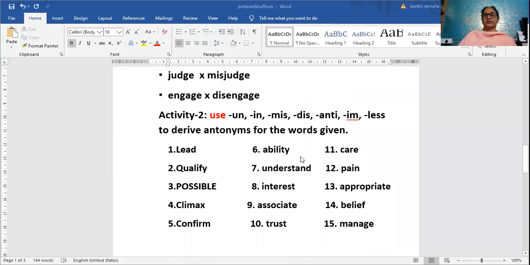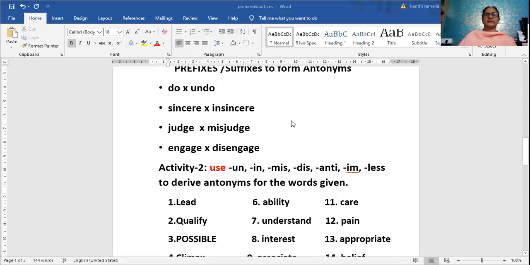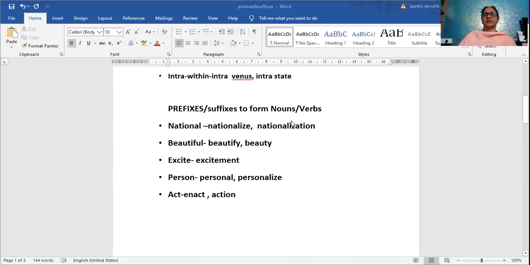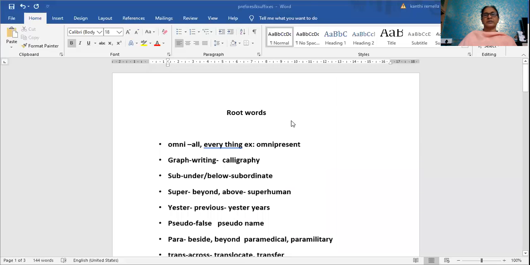Okay. This is about prefixes and suffixes, and we'll learn more about it in future classes, in the usage of sentences and all.